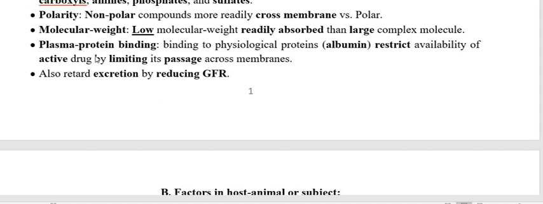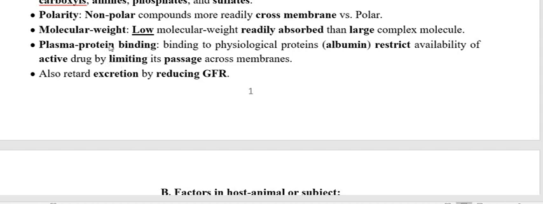Now we have to go through the plasma protein binding of a toxicant. Take the example of warfarin. Warfarin, and many other compounds also, possess very high plasma protein binding. So if a toxicant possesses high plasma protein binding, its free presence in plasma is less.